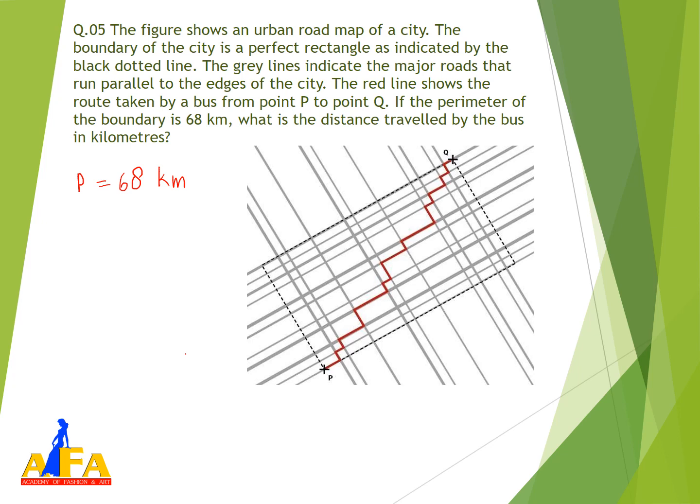So if we calculate the horizontal ones along, and then the verticals along, we can find the value, because we have to find out the distance traveled by the bus in kilometers. If we take the perimeter, what is its value? It is a rectangle, so 2(L plus B) is the perimeter of a rectangle, and this is given.